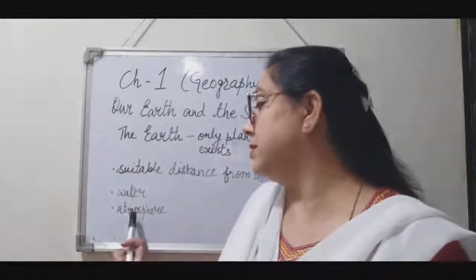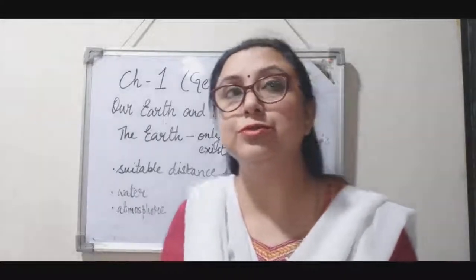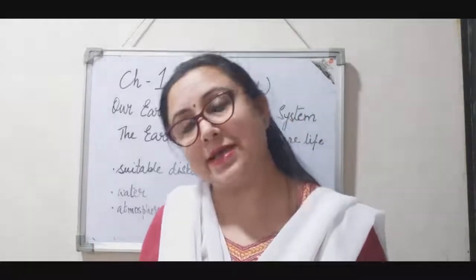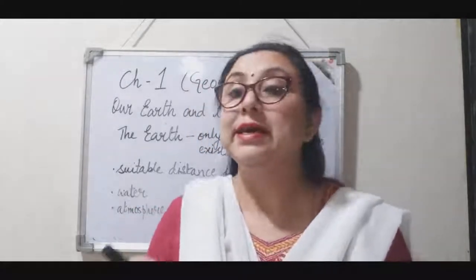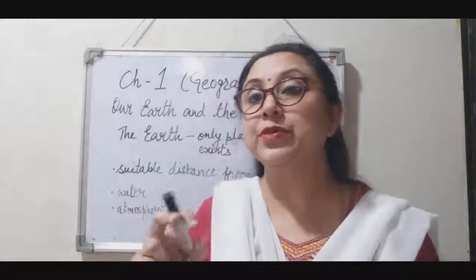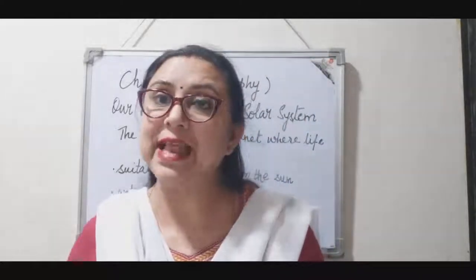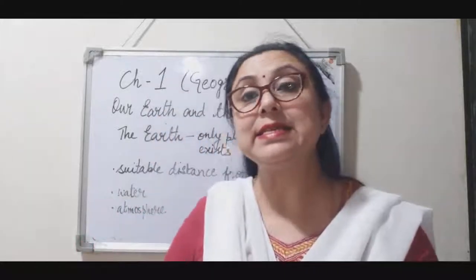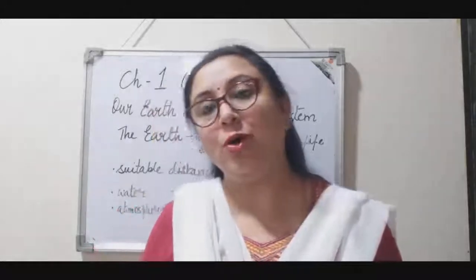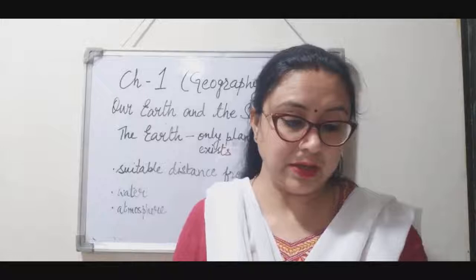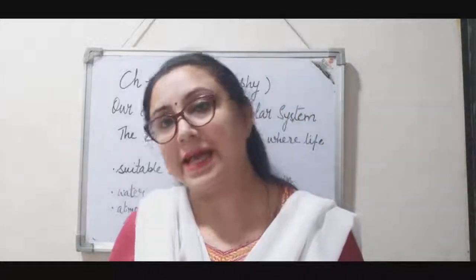So apart from giving us oxygen, the atmosphere also protects us from the harmful ultraviolet rays of the sun. Fine. And when we talk about earth, what is its shape? Of course, it is not exactly round in shape. It is spherical in shape with both the ends a little flat, right? And the center is a little bulged. The center part is a little fat. Why so? Because of the rotation, because of the movement of the earth on its axis, right?